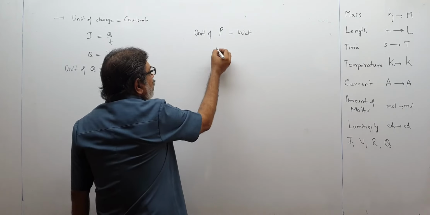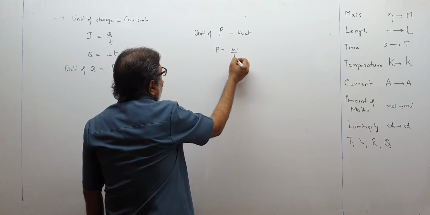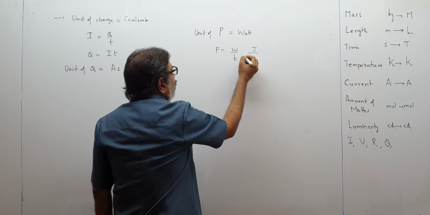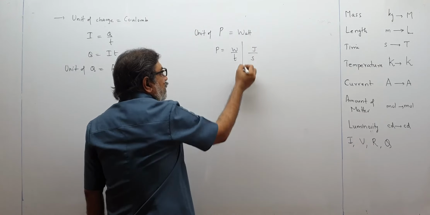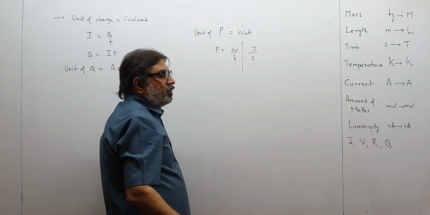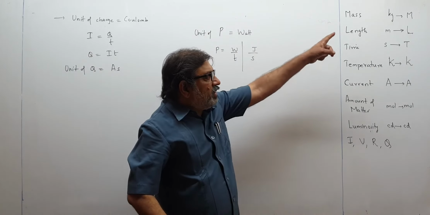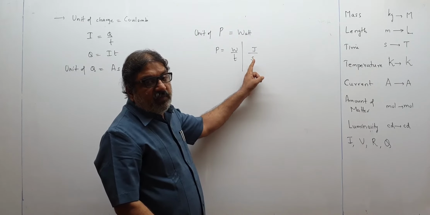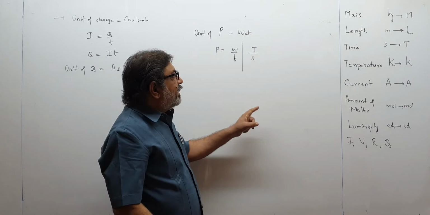So I will think power is work upon time. Work is calculated in joules, if you remember, joule upon second. This is the unit. These are not equal. I am just writing over here. Can I see joule over here? No, I cannot see joule over here. So this unit is not in terms of fundamental units. I will still break it.